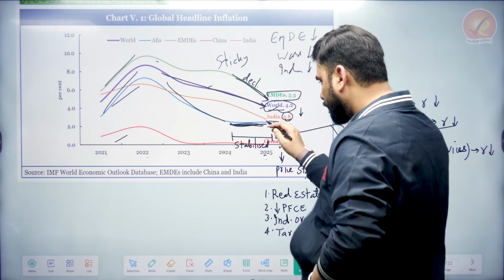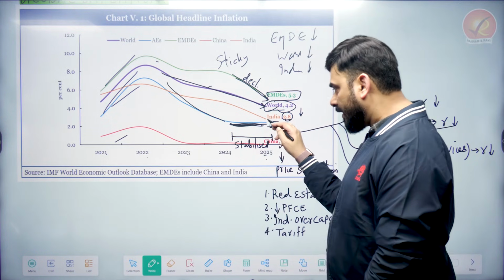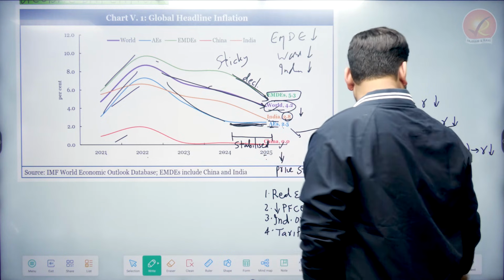But look at India. In India, you will see that inflation has been around 2.8%. It has come down. It is coming further down.